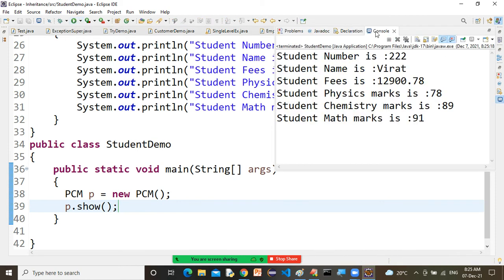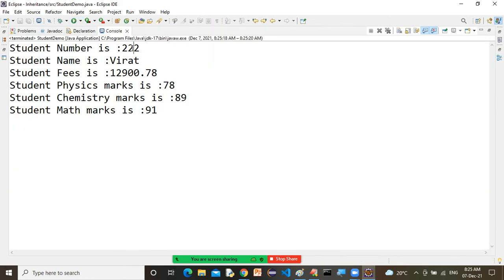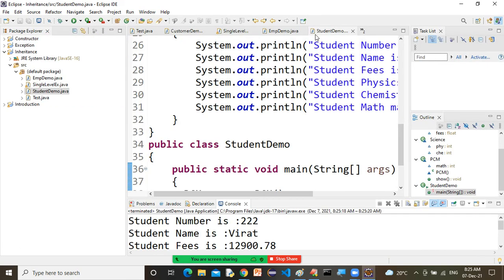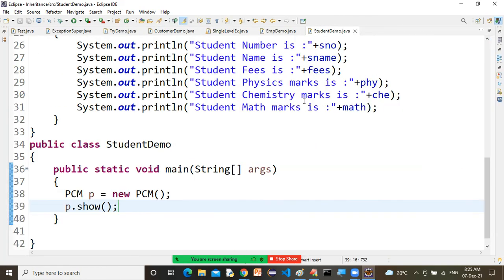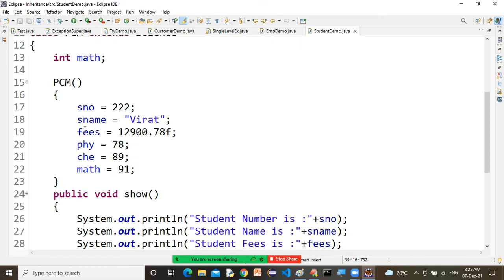look what you are getting. Sir, student number is 222. Student name is Virat. Student fees is something. Student physics marks is this one, chemistry marks is this one, math marks is this one. Let's suppose it is working fine, no problem.